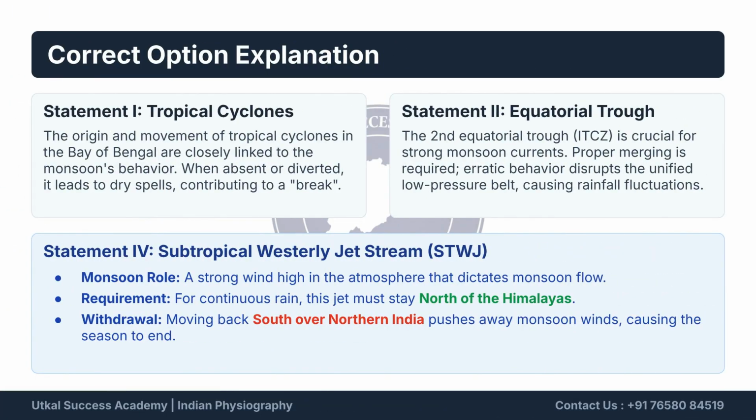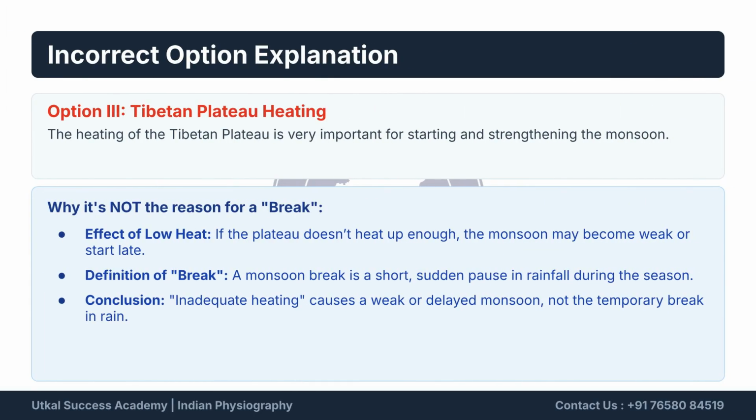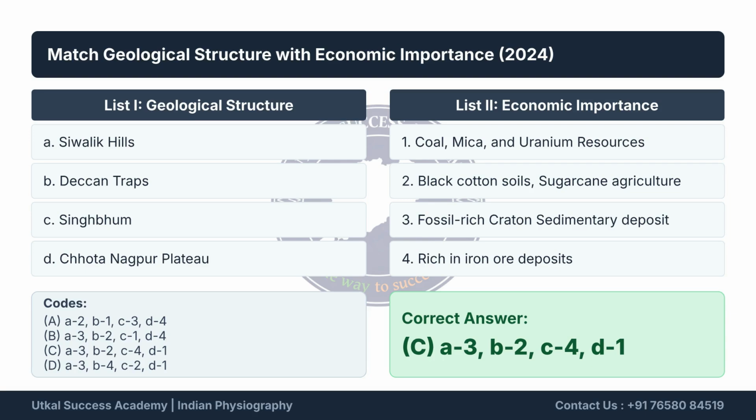The correct option explanation confirms that tropical cyclones, the equatorial trough, and the subtropical westerly jet stream's position are all mechanisms that lead to a monsoon break or a dry spell. Inadequate heating of the Tibetan Plateau is an incorrect option for a monsoon break. Low heat causes a weak or delayed monsoon, while a break is defined as a sudden, temporary pause in rainfall during the ongoing season. Let's begin by matching the geological structure with its economic importance.